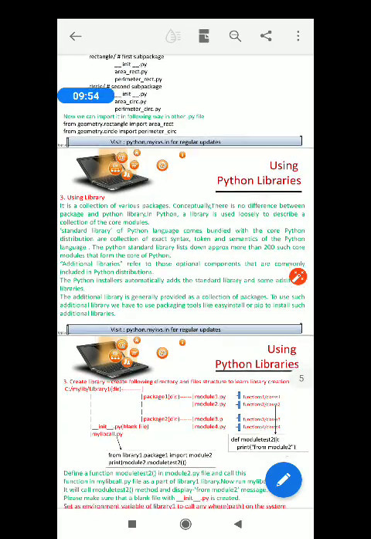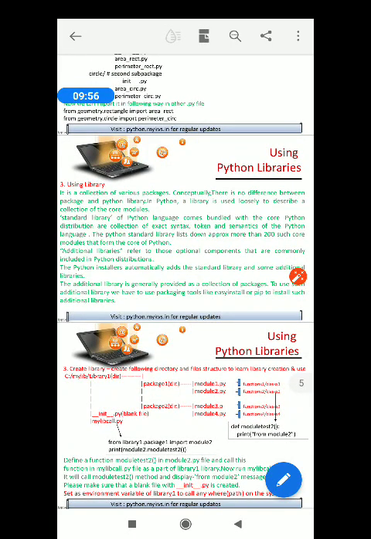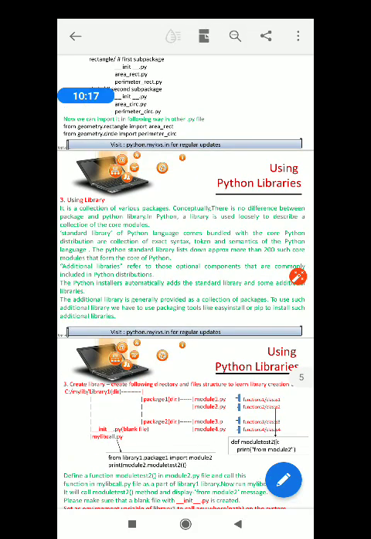Now see, there is a standard library of the Python language that comes with the core Python distribution. Inside that Python standard library, you are given all the modules that are used. You can use those libraries for your programming purposes independently, but some additional libraries you may create on your own.